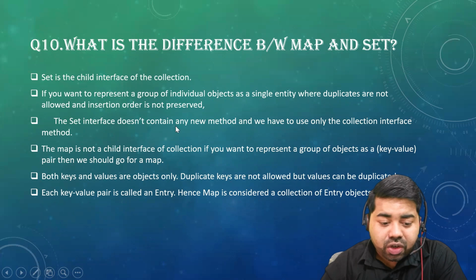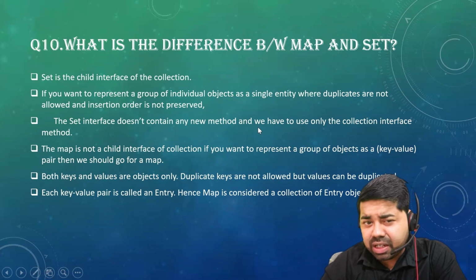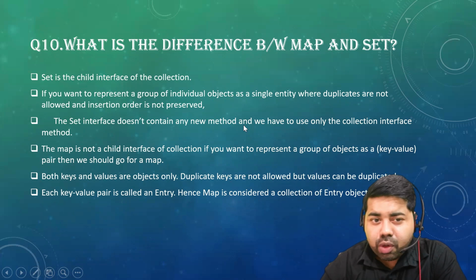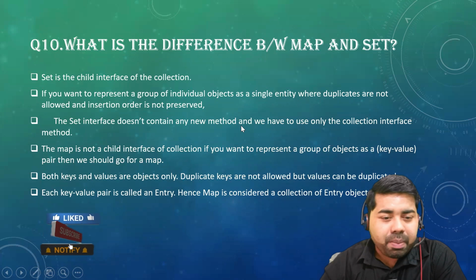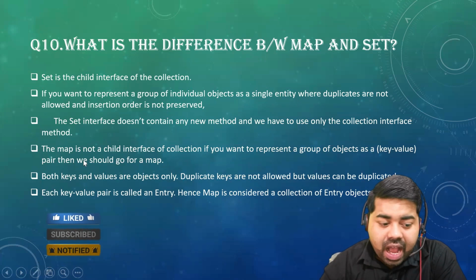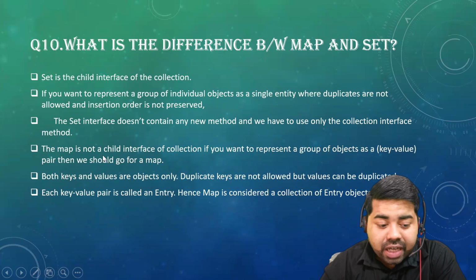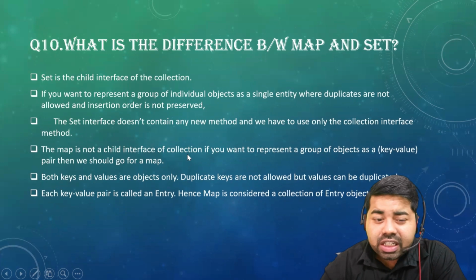The set interface does not contain any new methods. This is the sub interface of collection. So whatever the properties and behaviors which are available inside this collection, by default they are available because of the inheritance concept. And map is not a child interface of collection. So this is the difference, right? So this is the separate collection.